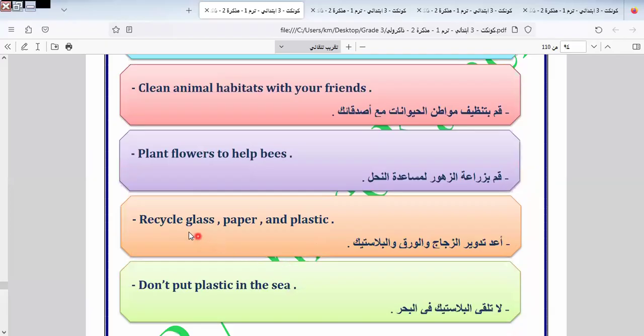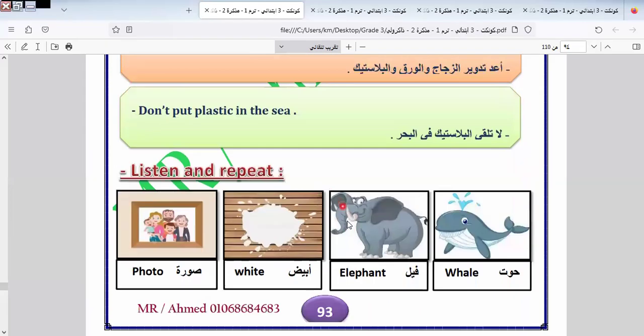Plant flowers to help bees. Recycle glass, paper, and plastic. Don't put plastic in the sea.